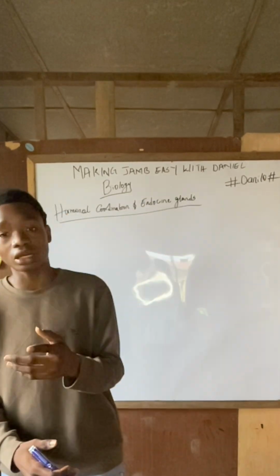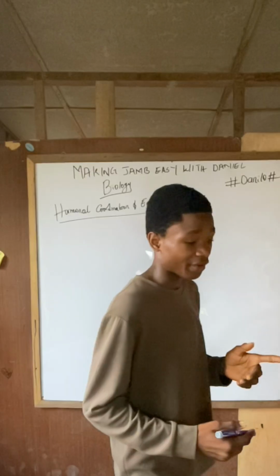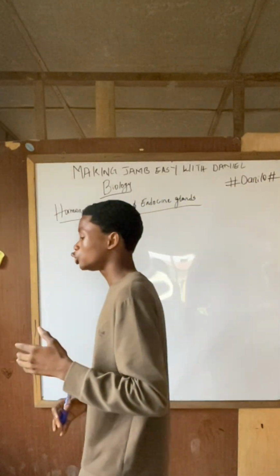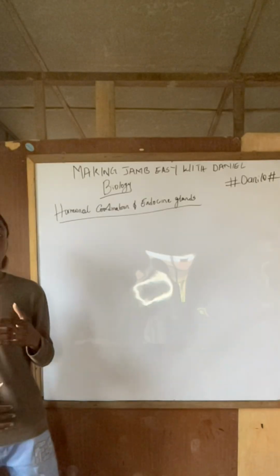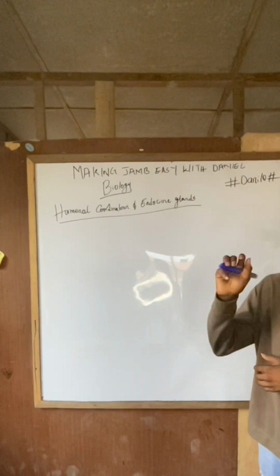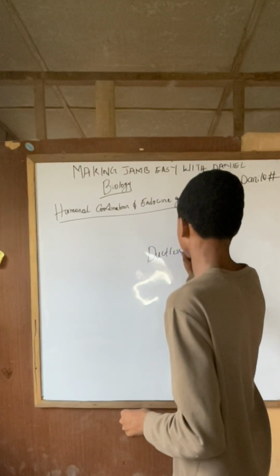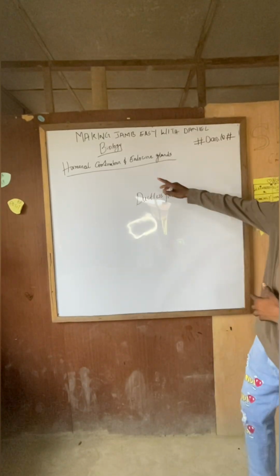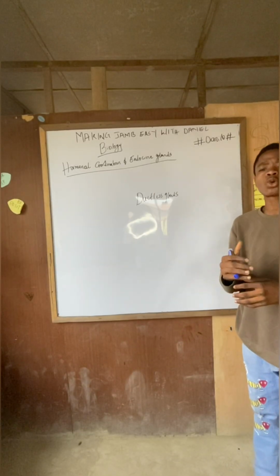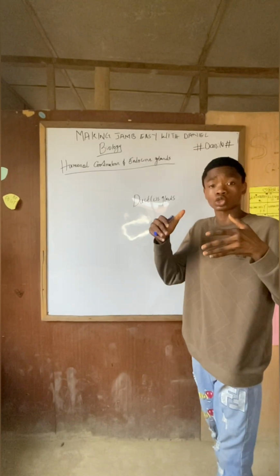And what do endocrine glands do? Endocrine glands produce hormones. But let me define endocrine glands right. Endocrine glands are glands that produce hormones which are secreted into the bloodstream directly. And note, they are ductless glands. And what are ductless glands? Ductless glands are glands that do not require a passage for transportation or for the secretion of the hormones or for the substance they produce.